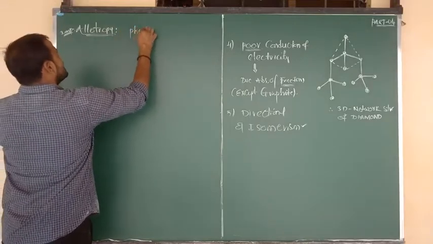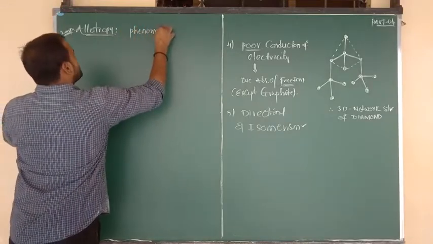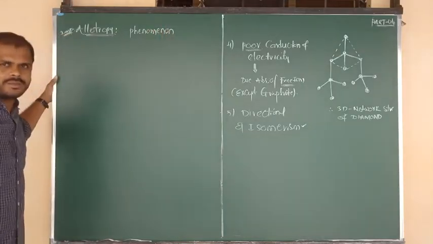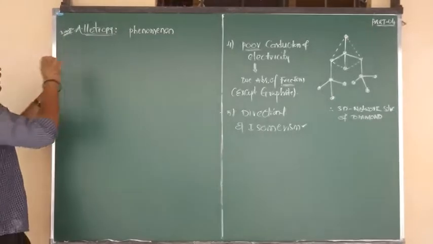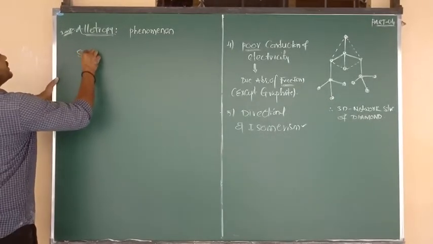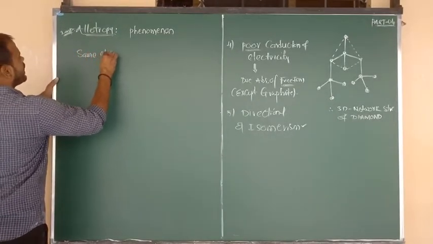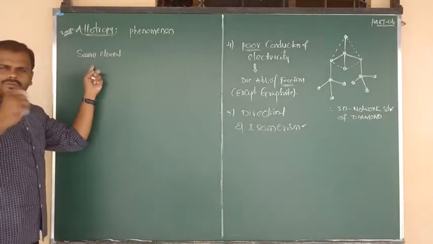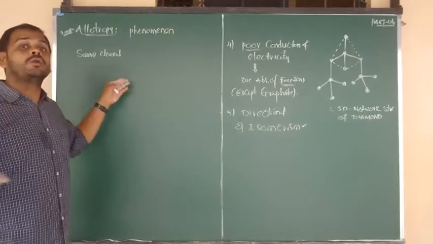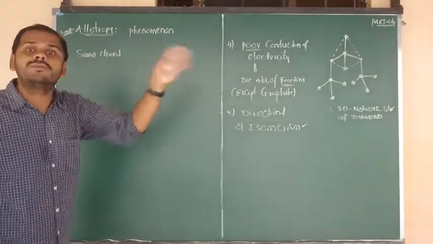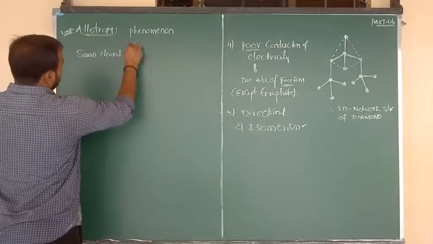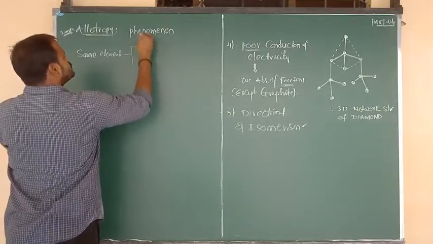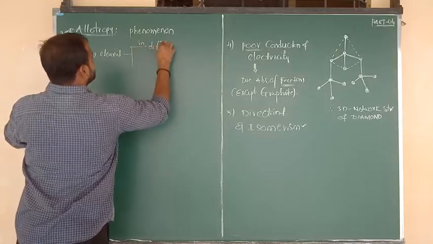Allotropy is a phenomenon, or we can say a mechanism, in which we have to consider only one element, the same element. The element is only one, but it is available in different physical forms. The same element exists in different physical forms.